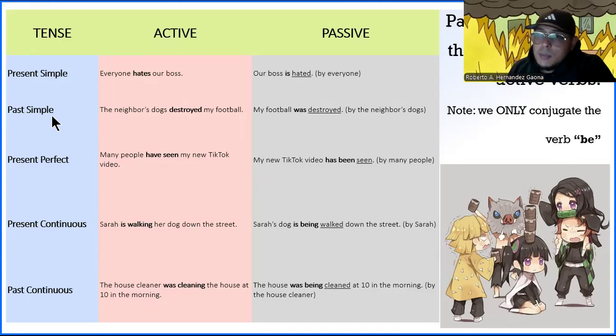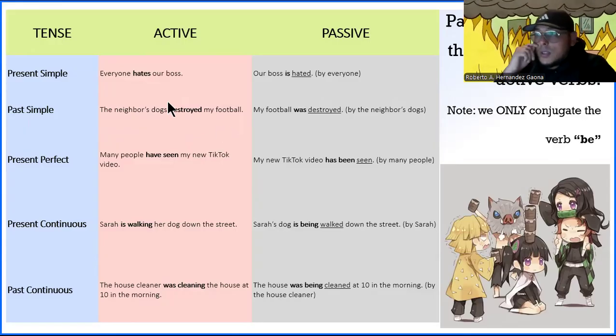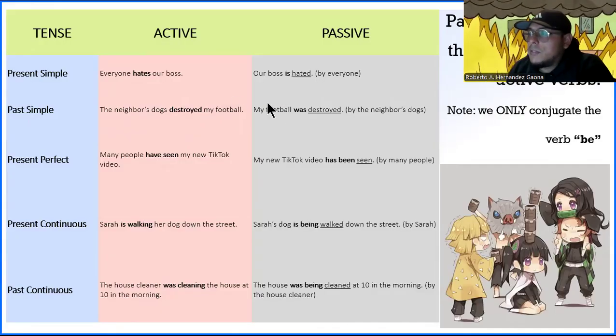We also have past simple over here. So we have: the neighbor's dogs destroyed my football. So destroyed, or if you follow the structure, right, you have a subject, you have your verb in past simple, and then you have your complement. This is a past simple sentence, right? So you want to identify the object. What did they destroy? Well, my football. So this is going to be my new subject, my football.